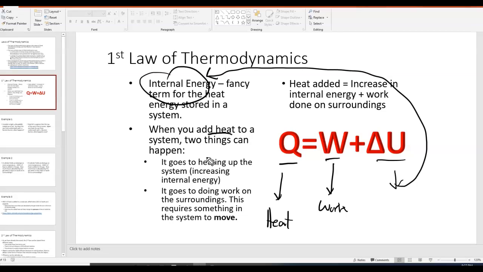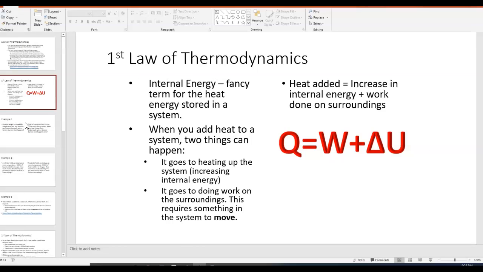In other words, when you add heat to the balloon, either that energy is going to go to making it expand, or it can be absorbed by the gas inside, and the gas just gets warmer and increases in temperature. That's basically what the first law of thermodynamics says. We're going to do a few examples with this. Pause it there if you need to look at this equation, and write that down.